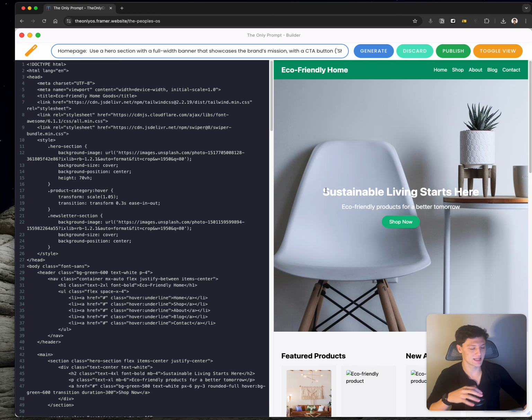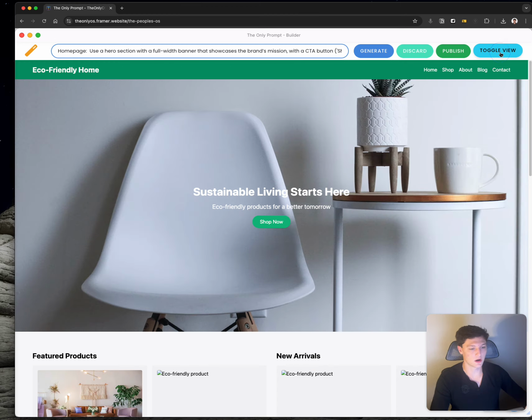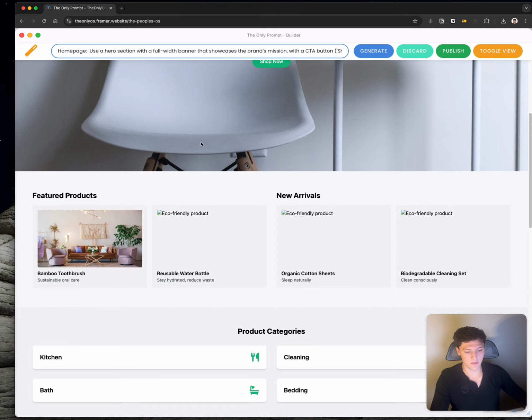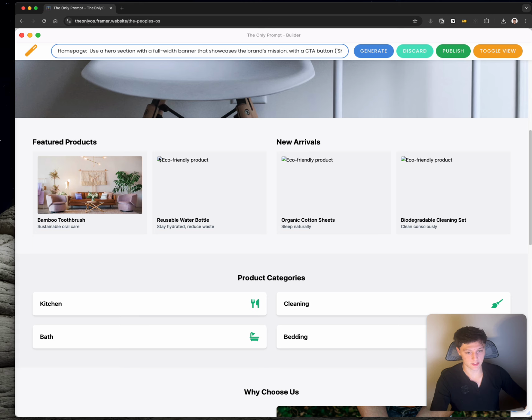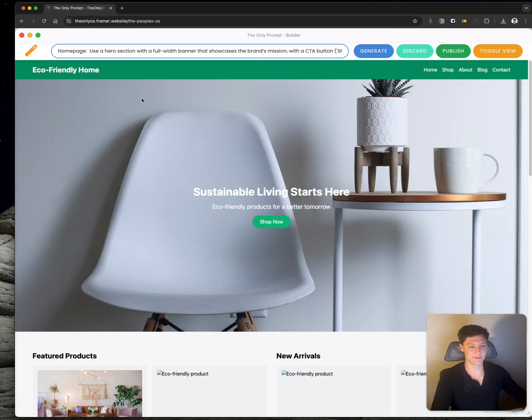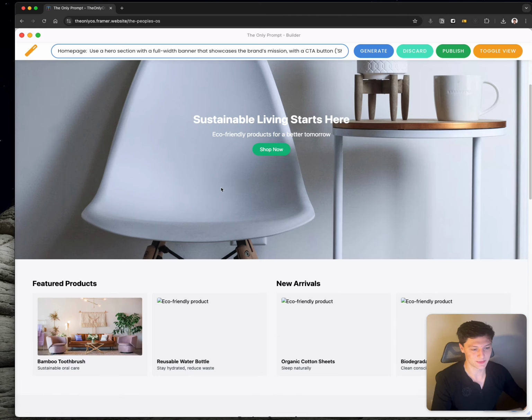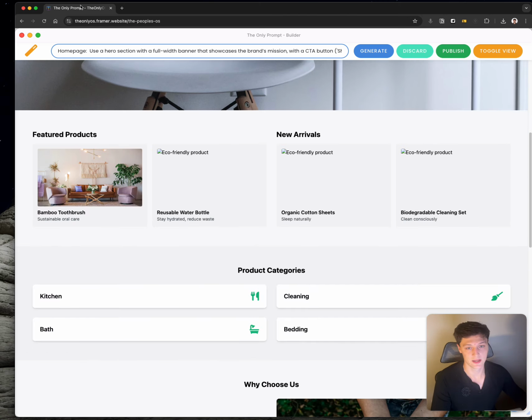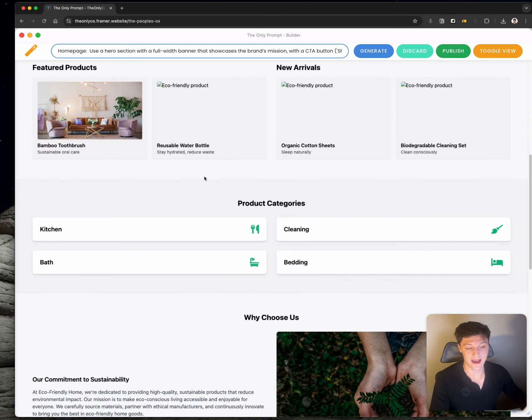And boom, just like that, you can see it has generated a full service website. We'll just click toggle view here. Obviously, sometimes you're going to have to come in here and add your own images, but off the rip, in less than a minute, the fact that it can generate this can save so much time. This can literally replace people. My designers don't even make stuff this good. So this is awesome that I can do this as much as I want.